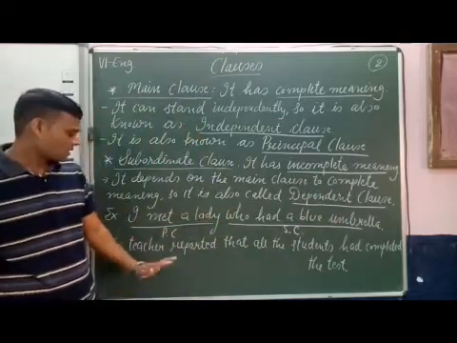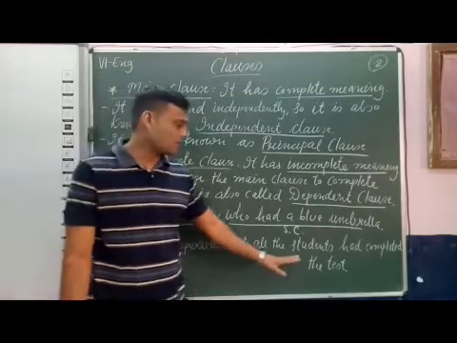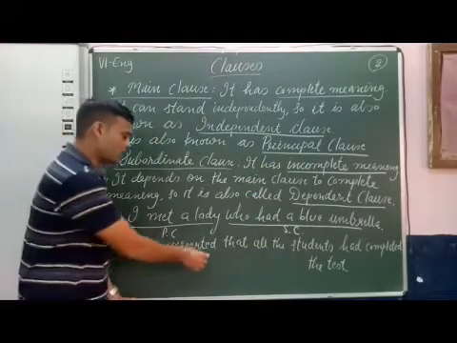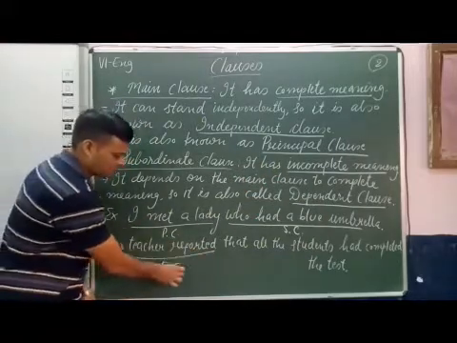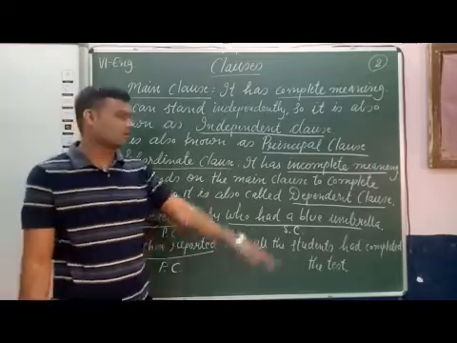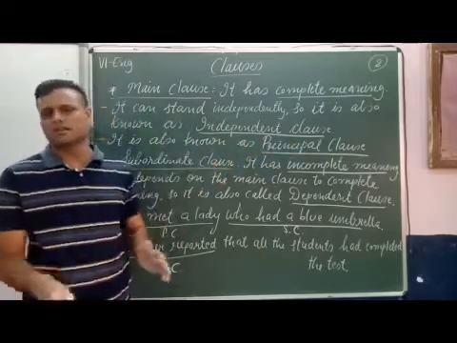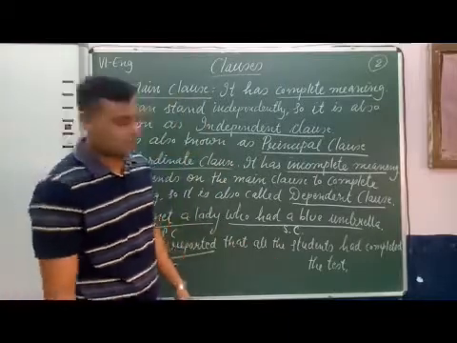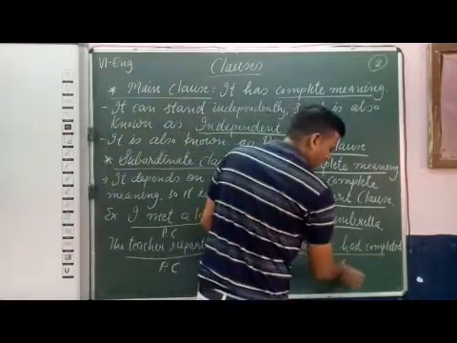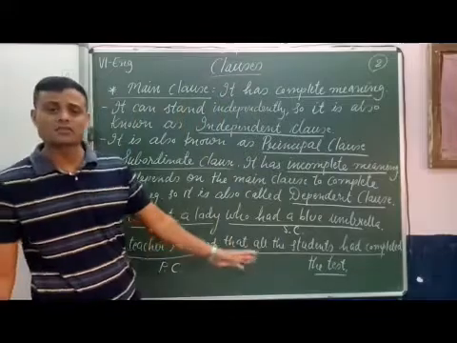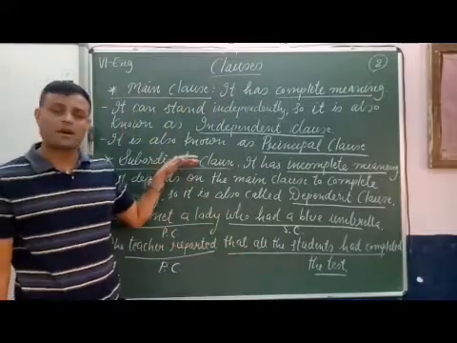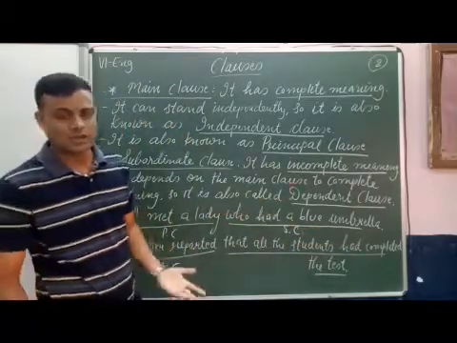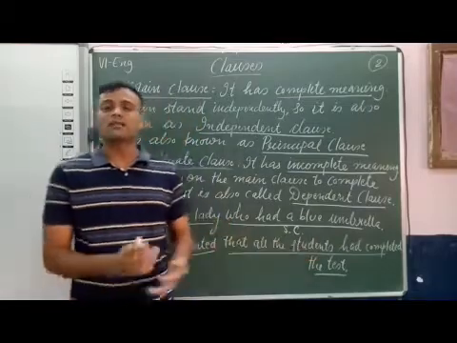Second sentence: The teacher reported that all the students had completed the test. In this sentence, "the teacher reported" is a main clause, principal clause, or independent clause. Now "that all the students had completed the test" is a dependent clause. It does not have complete meaning, so it is a subordinate clause.